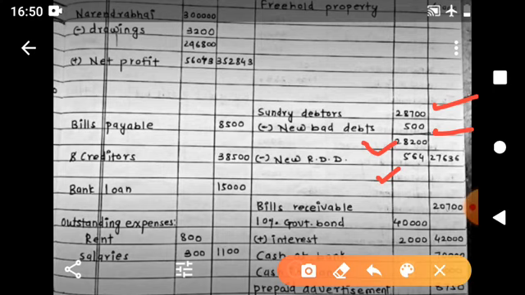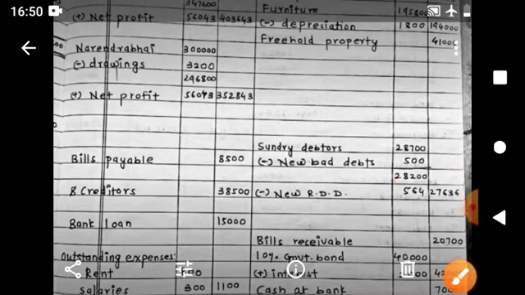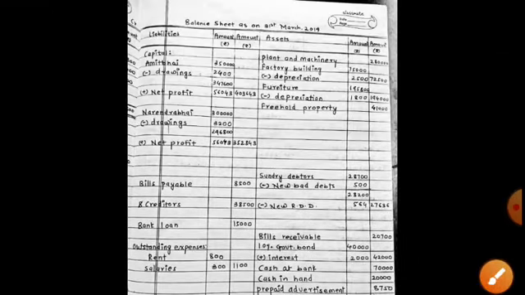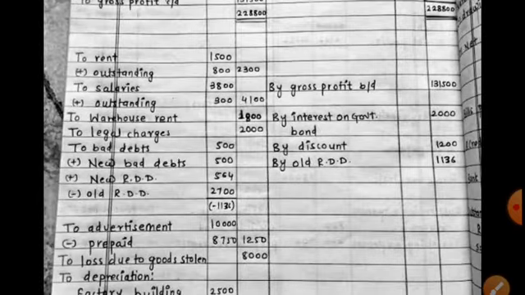So new bad debts 500, new RDD 564, and old bad debts 500. So total loss because of debtors is 500 plus 564, which is 1564, and old RDD is here 2700, greater than the total loss because of debtors this year.